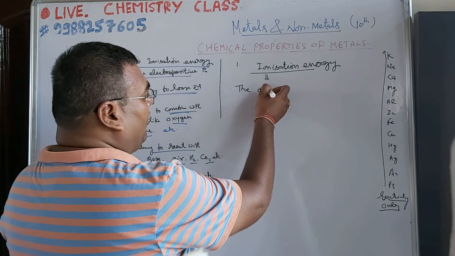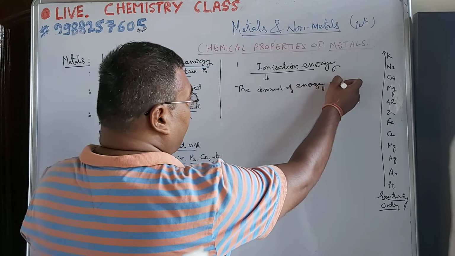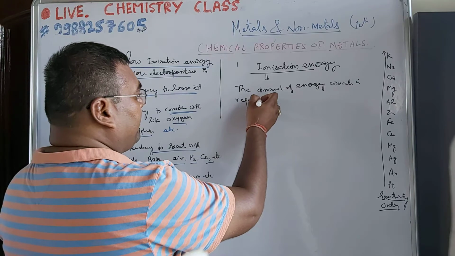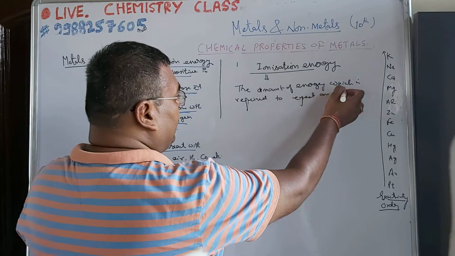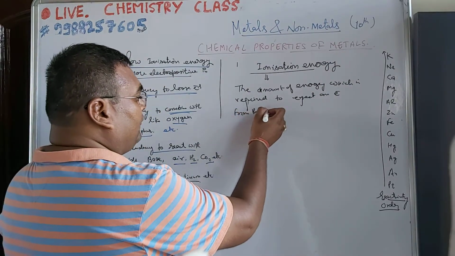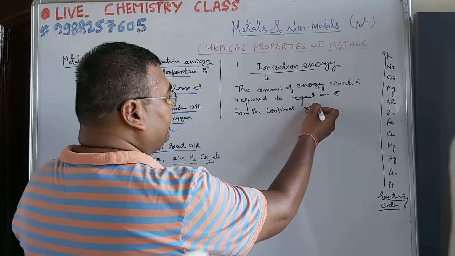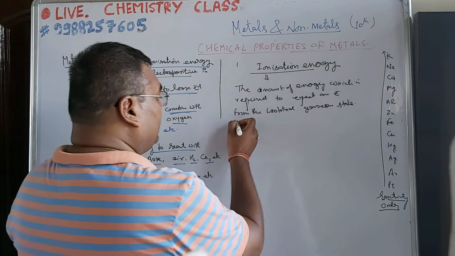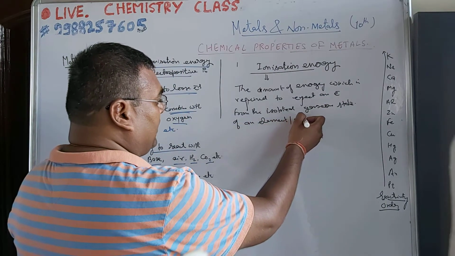The amount of energy which is required to eject an electron from the isolated gaseous state of an element or atom.